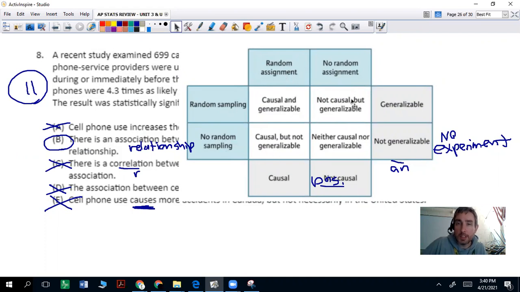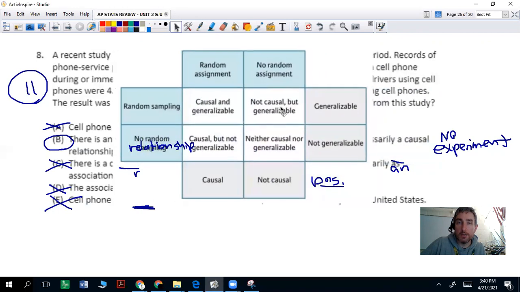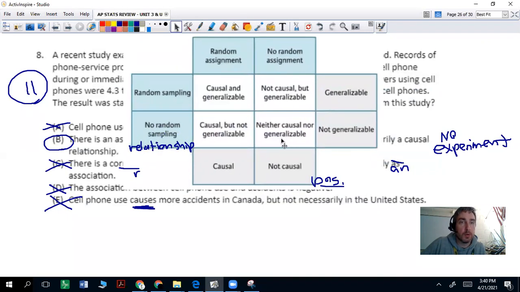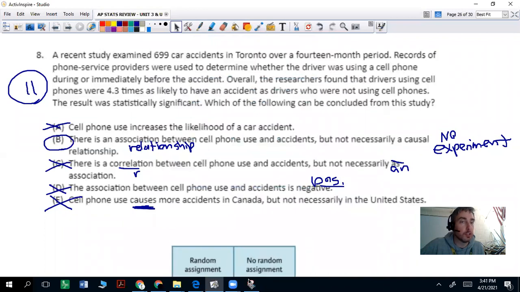If there's no random assignment, you cannot determine cause and effect. So you see, nobody's randomly assigned to use cell phones or not. So it's not a causal relationship. There was no random sampling either. So there's really no generalization other than you can just say, hey, there's some sort of relationship. We can't compare it to everybody outside of a certain area, but we can say there is a relationship, but we can't generalize it or determine cause and effect in this scenario.